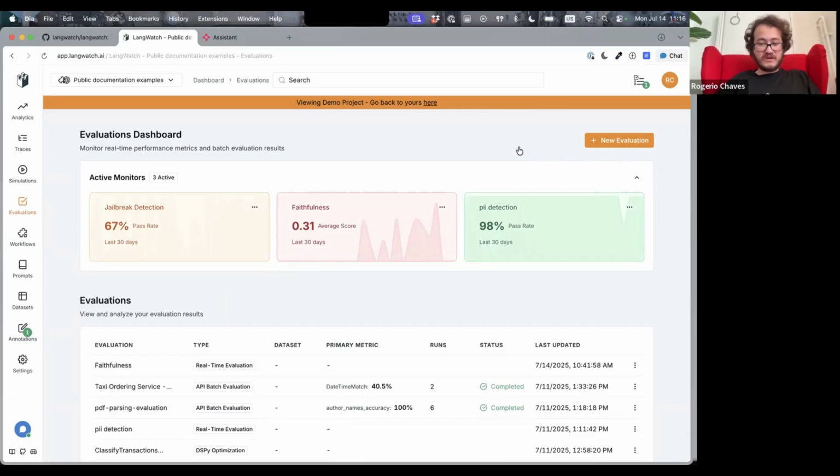LangWatch supports all kinds of evaluations: real-time, offline, create a custom evaluator, and so on. Those that I just showed are real-time evaluations. The way they work is as soon as you receive a message, the evaluation is triggered, and then you can see it back on that little number that I showed you. You can set it up through here.